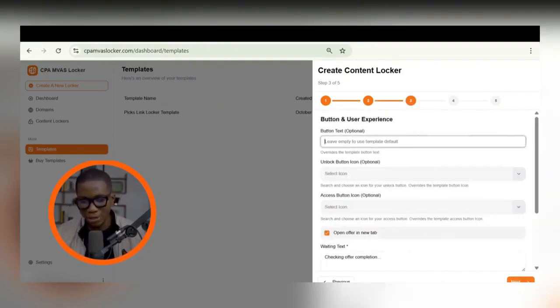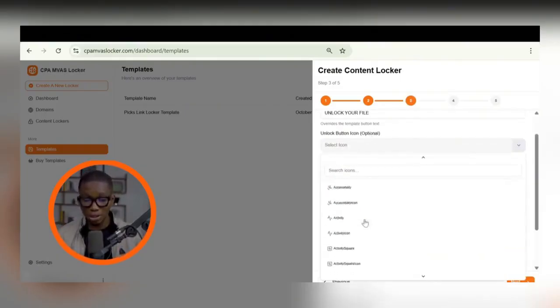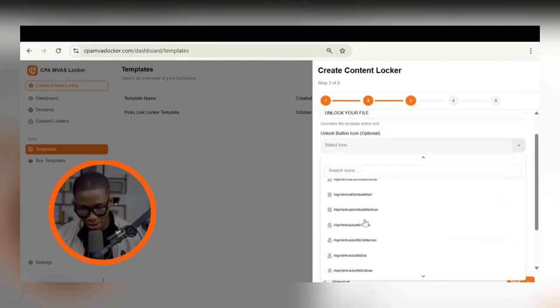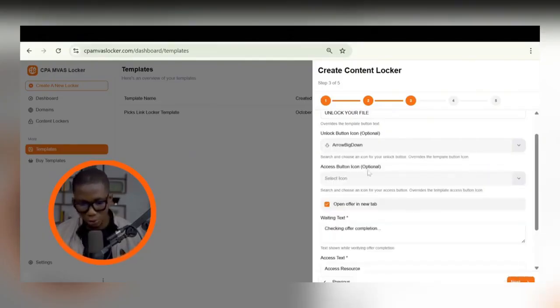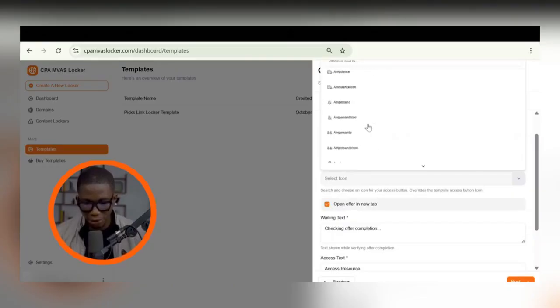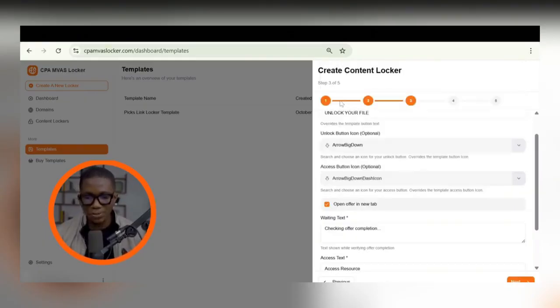So it says button experience, what you want the button on the page to say. I'm going to say unlock your file right now. So your button can be whatever you want. So this is the button icon right here. So the button icon can be whatever as well. It can be whatever you want, anything that you want at all. I'm going to use this arrow. So access button, I'm going to use the arrow button, because when someone is done unlocking an offer, it's also going to tell the person that, okay, your stuff has been unlocked, you can now download. So that's what these arrows are for.